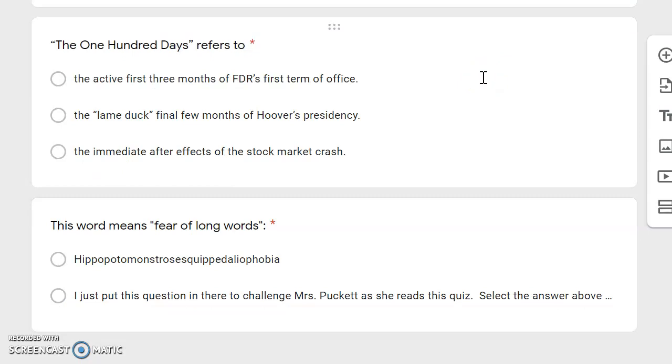And for the last question, Mr. Gummerson thinks he's funny. This word means fear of long words. The answer's the first one, but I'm going to prove to him that he's wrong.